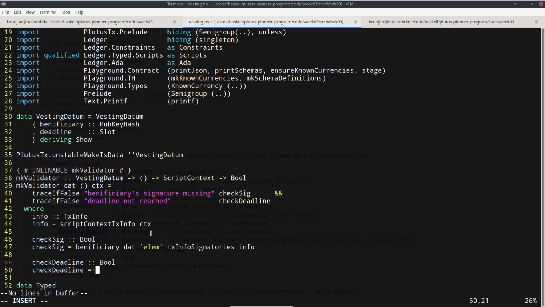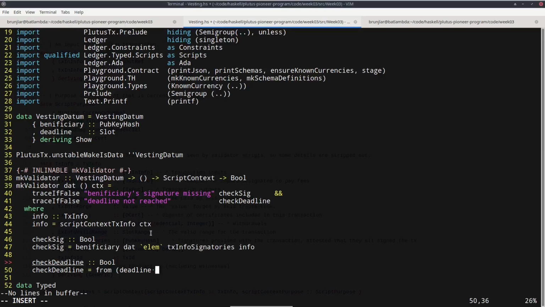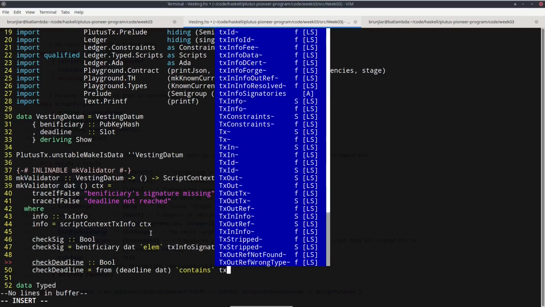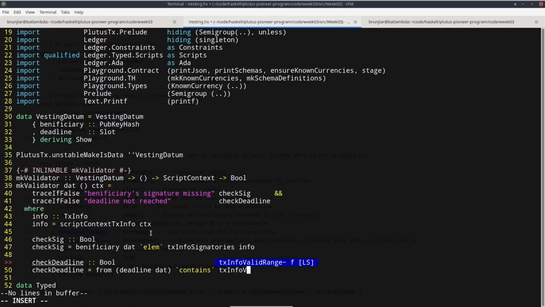So the interval that starts at the deadline and goes to the current time is from the from that we played with earlier in the REPL. And now we need the deadline of our datum. And that contains, and now we need the time interval, the slot range from the transaction. So txInfoValidRange of our info field.